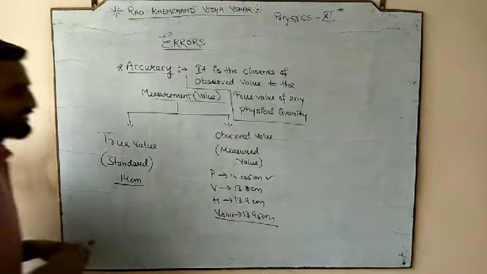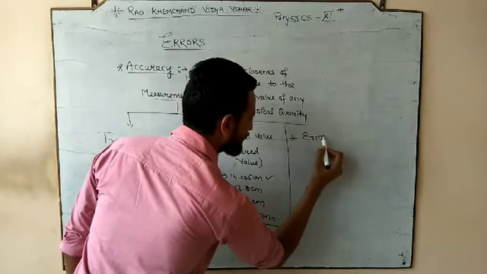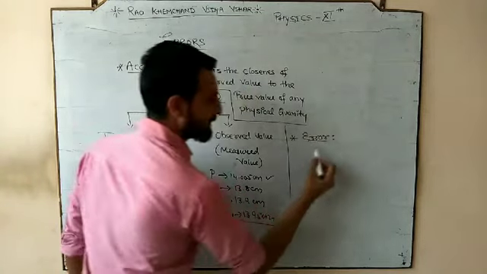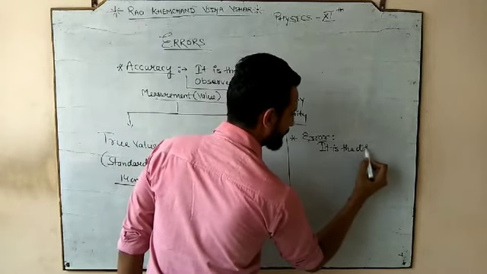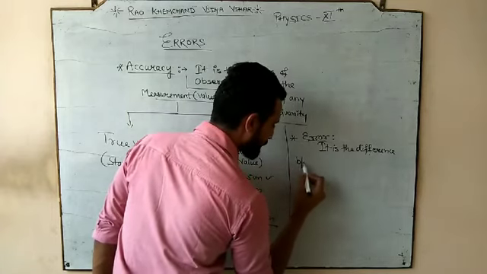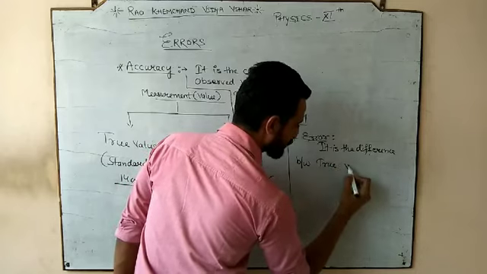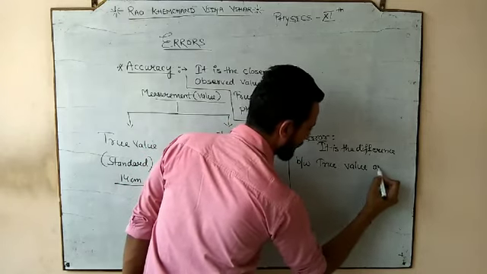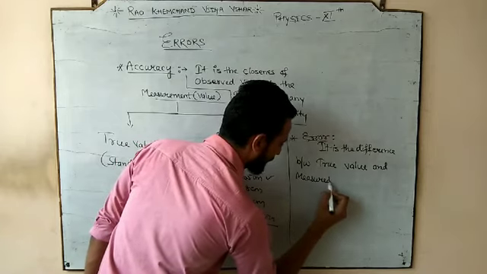So the next term that we are going to study is error. So what is the error? It is the difference between the true value and the measured value.